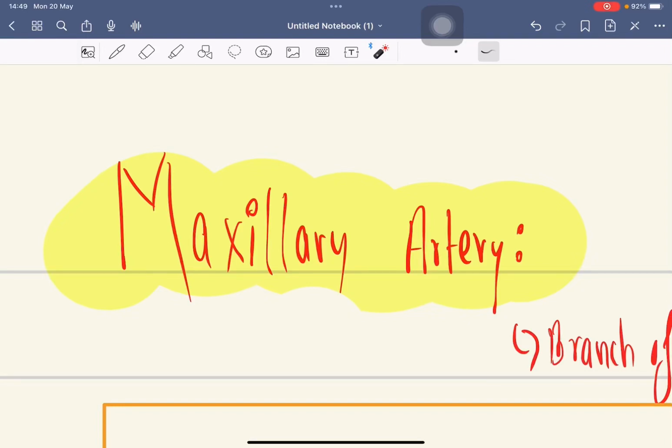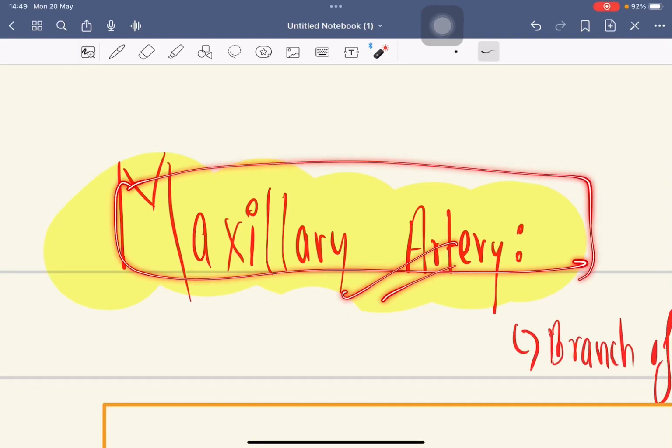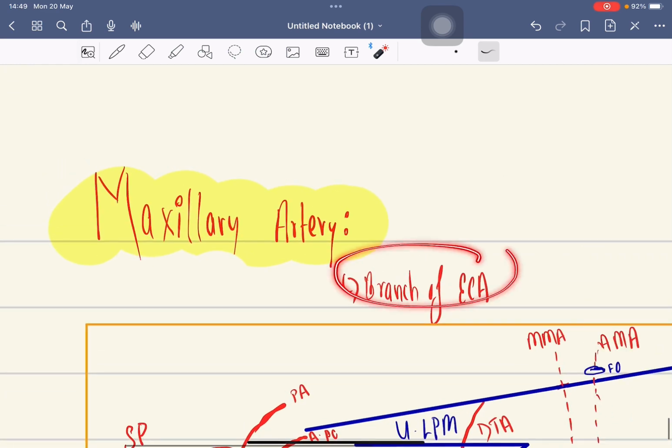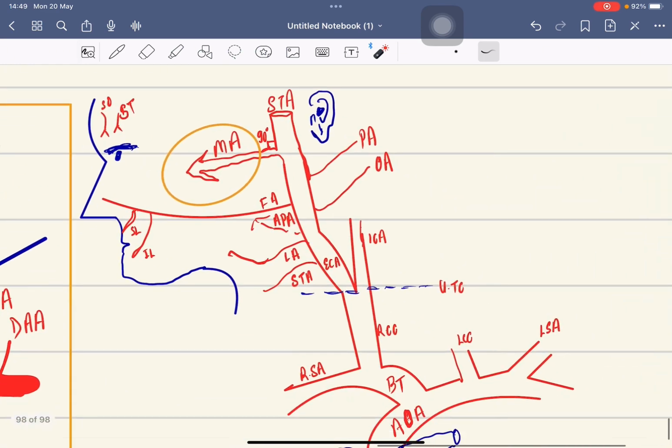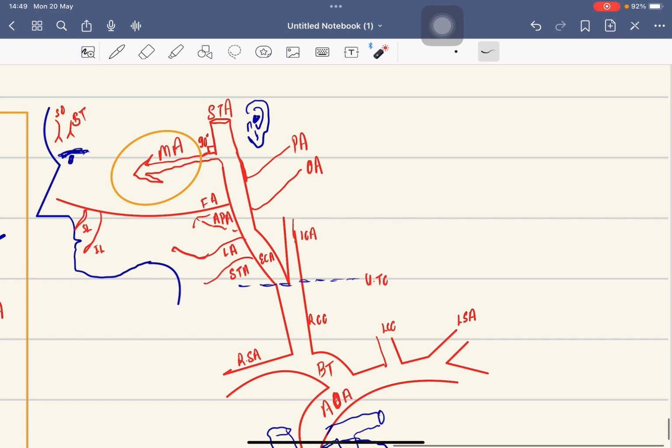Hello everyone, let us discuss the maxillary artery. The maxillary artery is the terminal branch of the external carotid artery. Let's go through the anatomy of the artery.